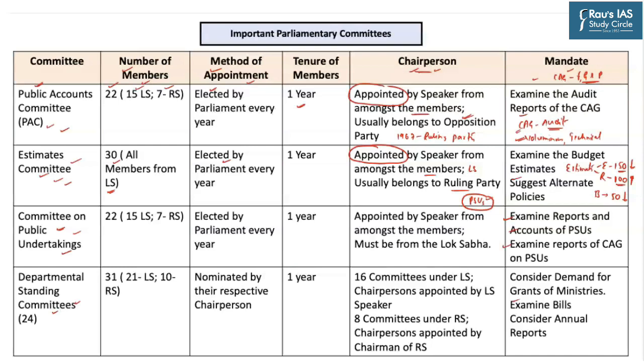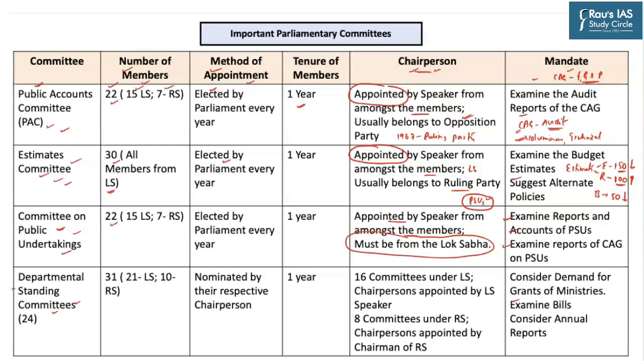The composition of the Committee on Public Undertakings is almost similar to that of the Public Accounts Committee. As you can see, it has 22 members, 15 from the Lok Sabha and 7 from the Rajya Sabha. But as far as the chairperson is concerned, the chairperson is appointed by the Speaker of the Lok Sabha from amongst its members, and compulsorily the chairperson must be from the Lok Sabha only. That is the most important part as far as the Committee on Public Sector Undertakings is concerned.